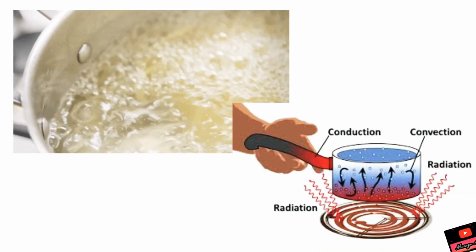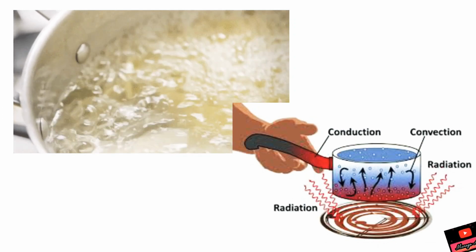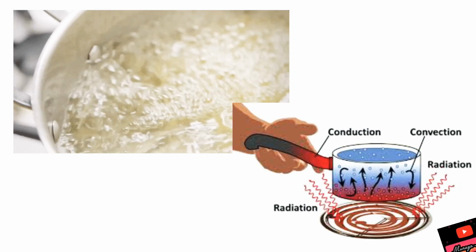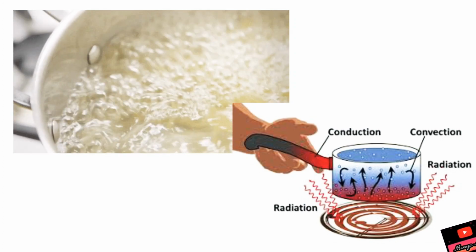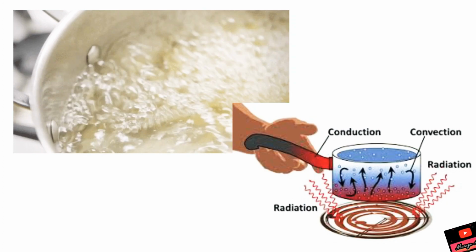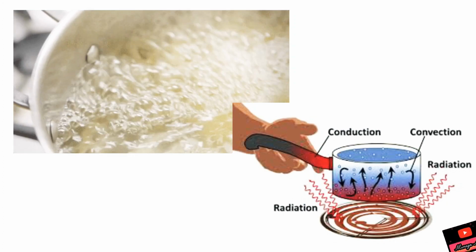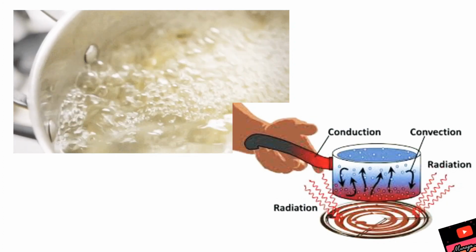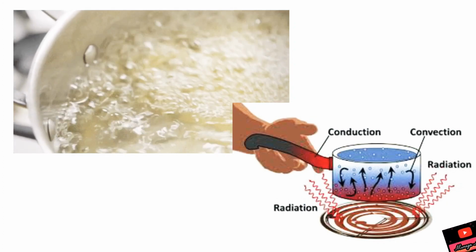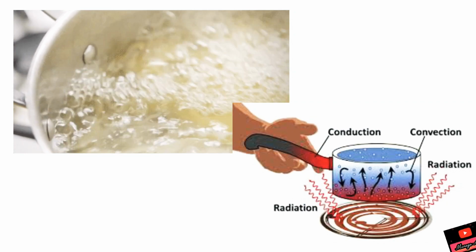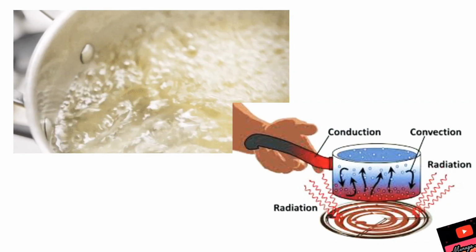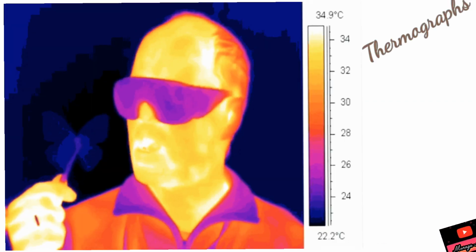Conduction occurs directly through the solid part of the saucepan. The black arrows are showing convection, and the water is boiling and showing you convection, and the red arrows are showing radiation. That's why when you are standing with the stove, you can feel the heat due to radiation. The purpose here to show saucepan with boiling water is to show how convection currents are produced in a saucepan or anywhere else. This is thermograph.